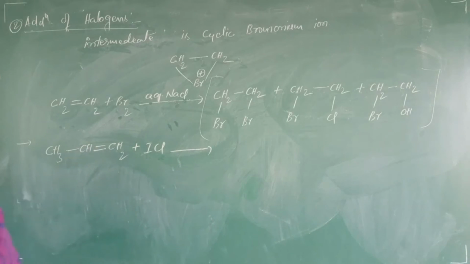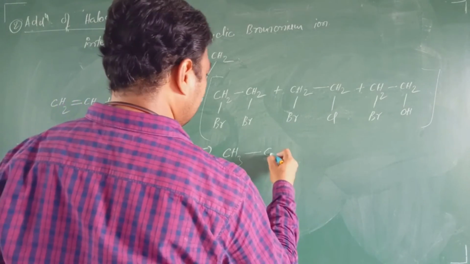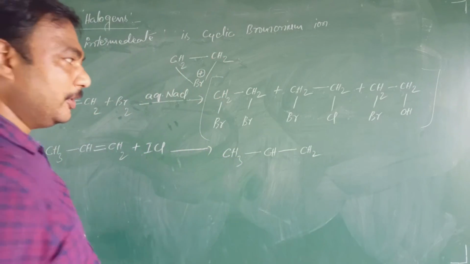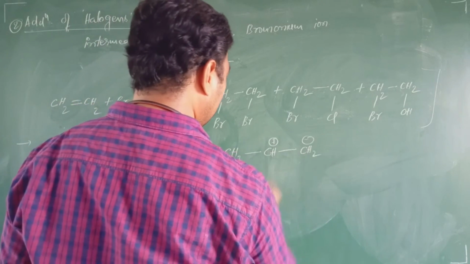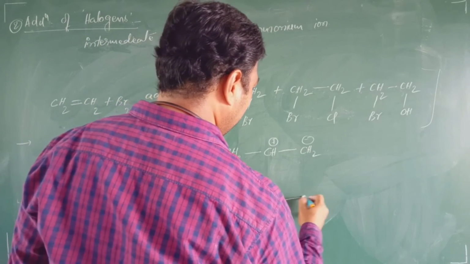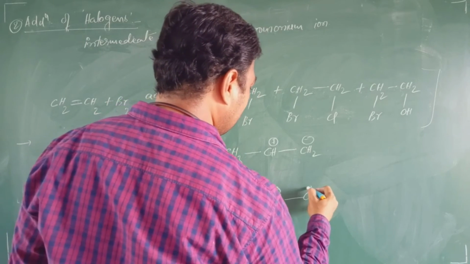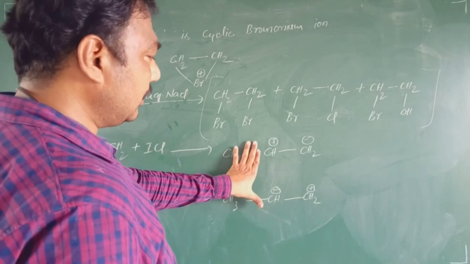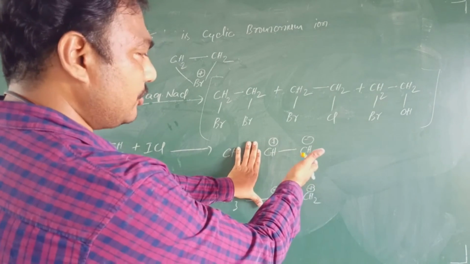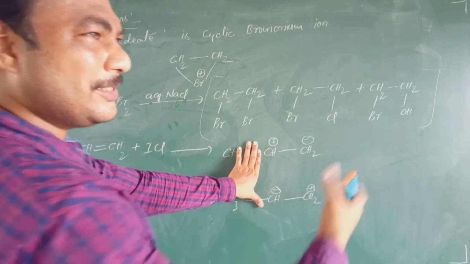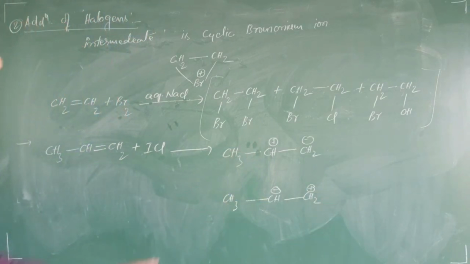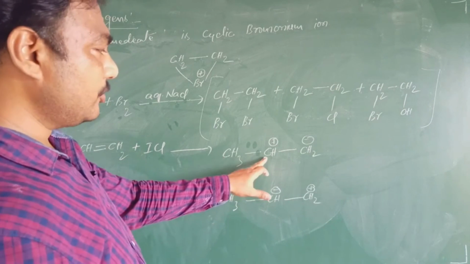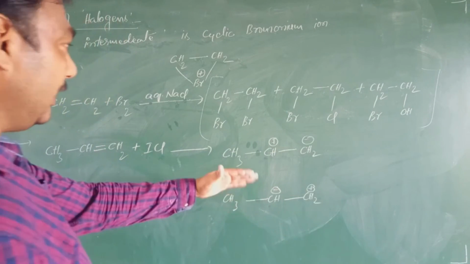Now here in this case, see, CH3, CH, there is one CH2. There are two possibilities, students, positive charge, negative charge, and here CH2, there may be negative charge, there may be positive charge. Because in the previous examples there is no third carbon present, therefore either you write positive to this or positive to that carbon, it doesn't vary, because you will get the same name. But when I take an unsymmetrical alkene, if I write positive and negative charges, the names will vary.